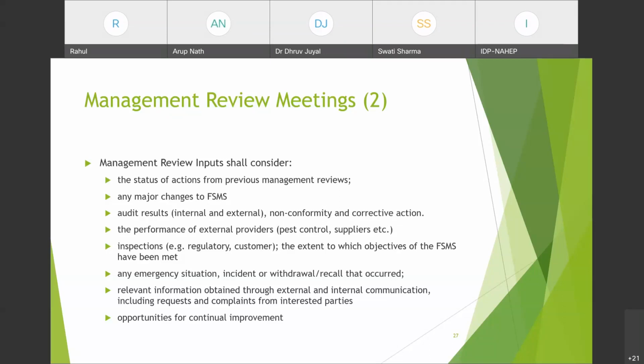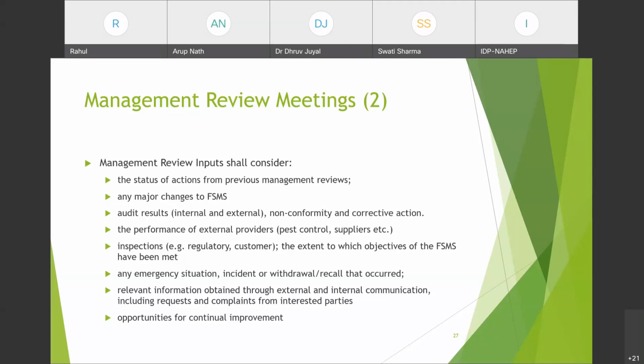So all these results must be reviewed in the management review meetings. The performance of external providers, अगर कोई external providers हैं, external providers include supplier है, अगर आप pest control बाहर से ले रहे हैं, कोई भी अगर external service आप ले रहे हैं बाहर से तो उसका performance आप management review में verify करेंगे.